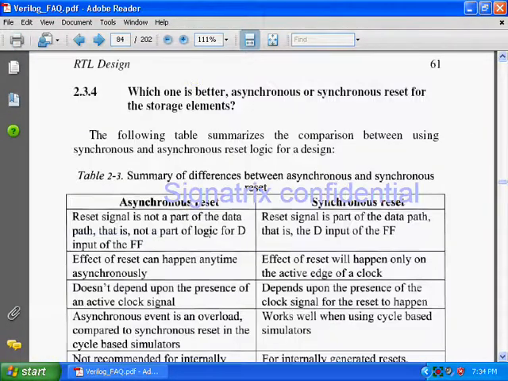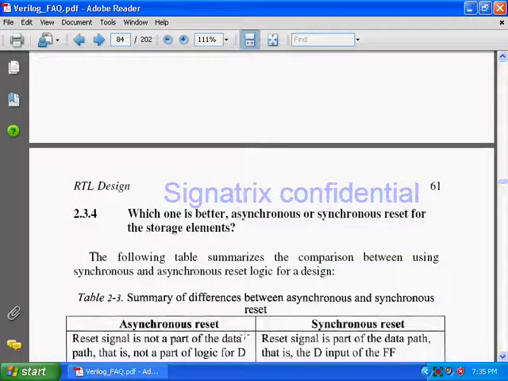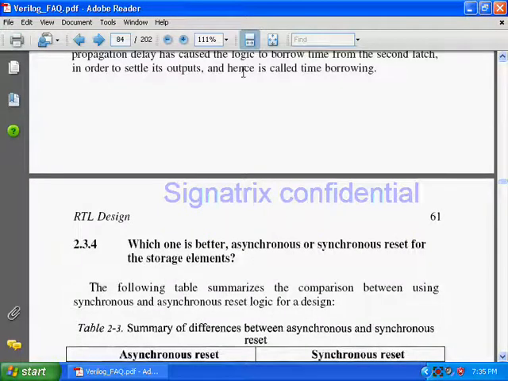Okay, which one is better, asynchronous or synchronous reset for the storage element? What are the differences between asynchronous and synchronous? Can anybody tell me? What is the difference between asynchronous and synchronous? Do you know some differences between asynchronous reset and synchronous reset?